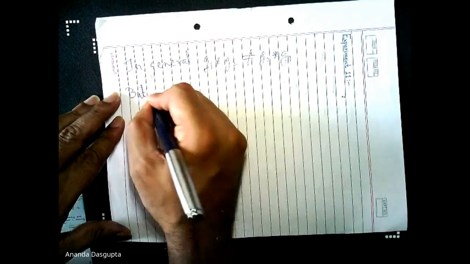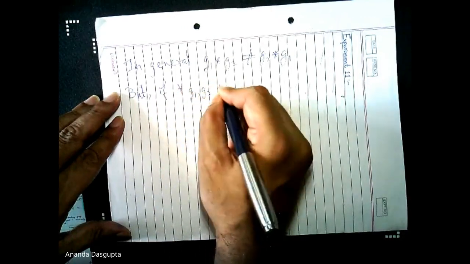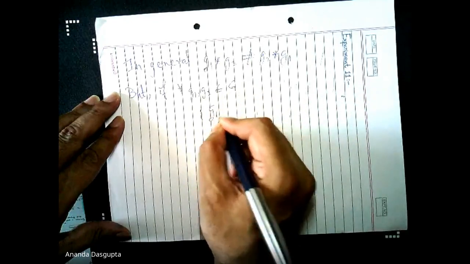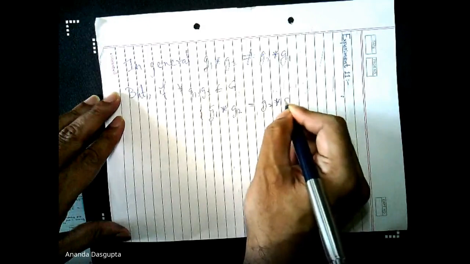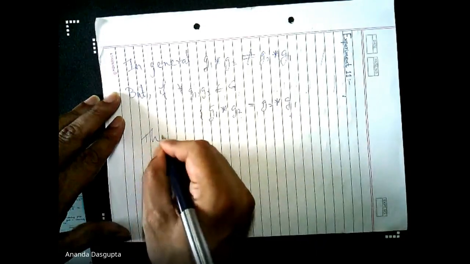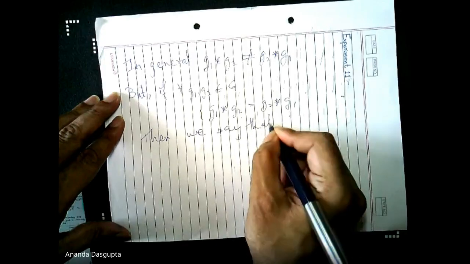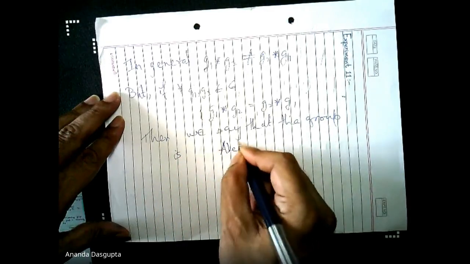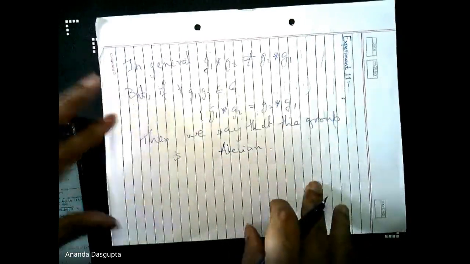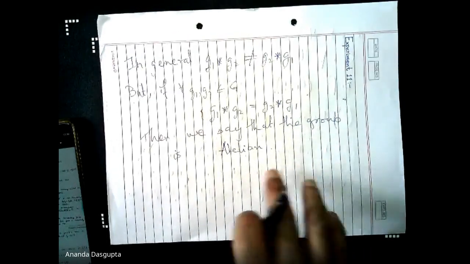But if for all G1, G2 belonging to G, the commutative law works, then we say that the group is abelian. So an abelian group is simply a group in which all elements commute with each other.